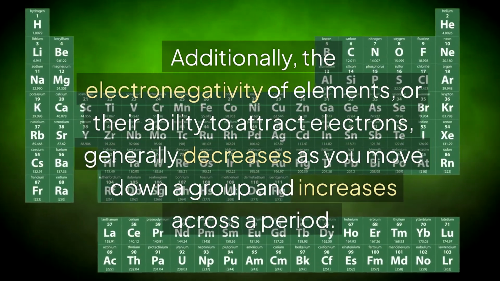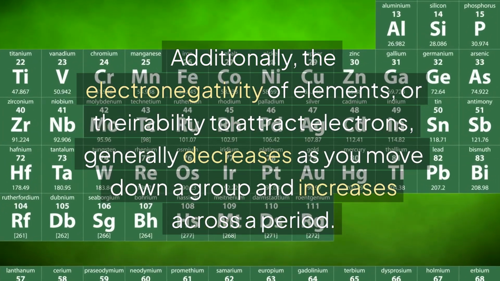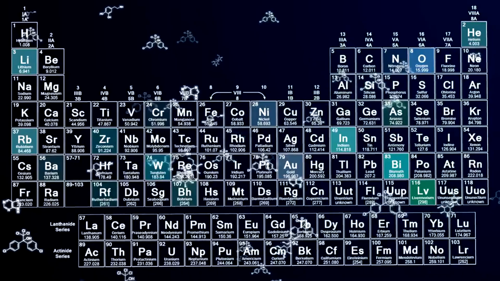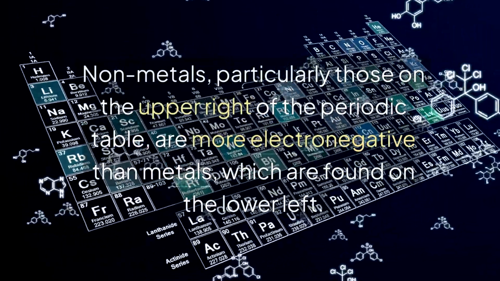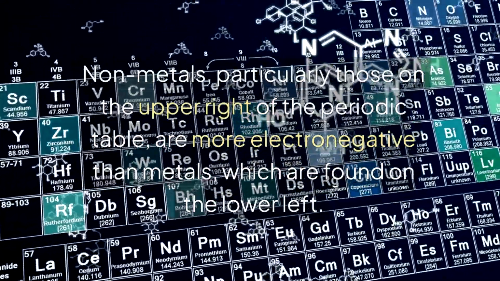Additionally, the electronegativity of elements, or their ability to attract electrons, generally decreases as you move down a group and increases across a period. Non-metals, particularly those on the upper right of the periodic table, are more electronegative than metals, which are found on the lower left.